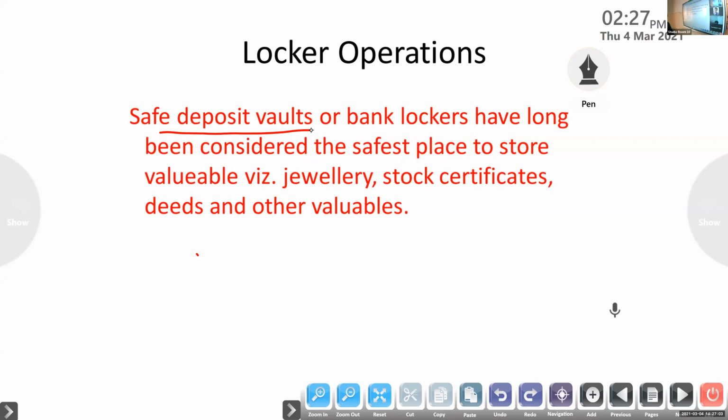Bank locker. Okay. That is, safe deposit vaults or bank lockers have been considered as the safest place to store valuables, jewelry, stock certificates, deeds, and other valuables. Okay, so that is bank locker. It can be hired by anyone: individuals, firms, trustees, companies. So everyone will get the facility of a bank locker.